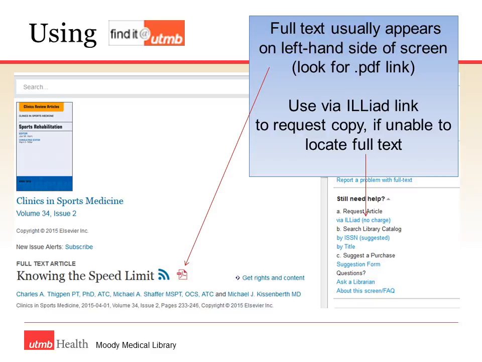If I click the Find It at UTMB button, usually full text appears on the left-hand side of the screen, and I'm just looking for the PDF option. If I don't see a PDF option, if I can't figure out how to get it, I can always ask my library to get it through the Via Iliad link.